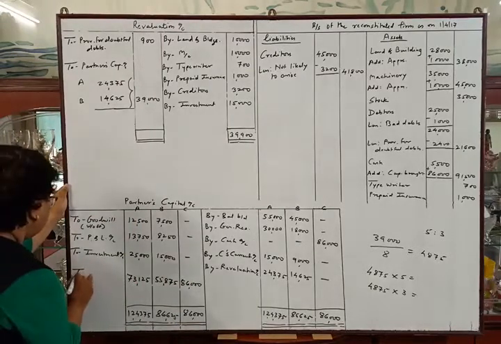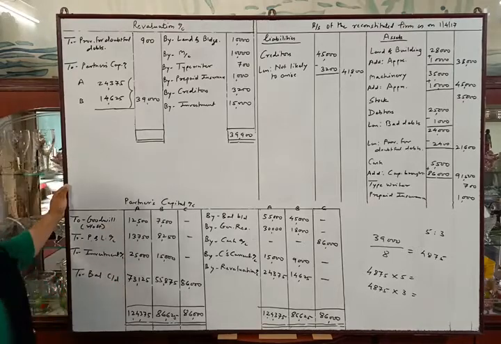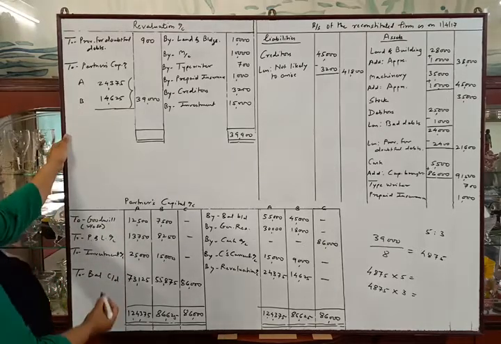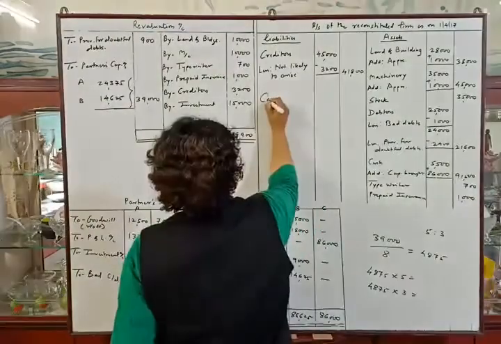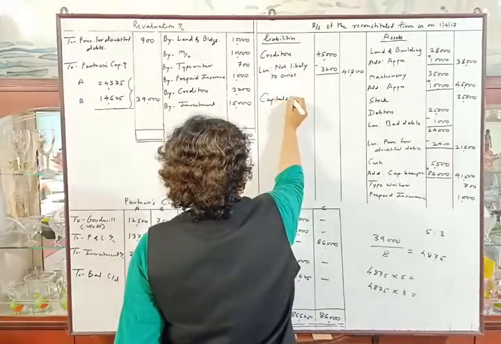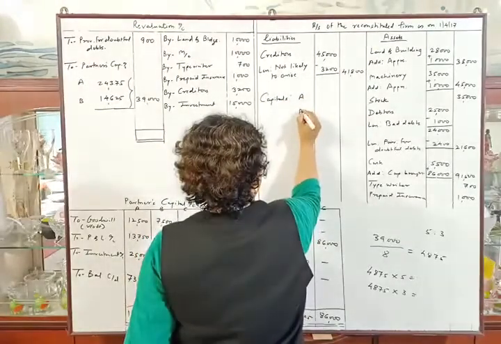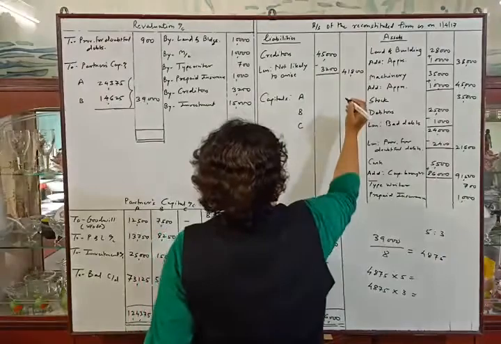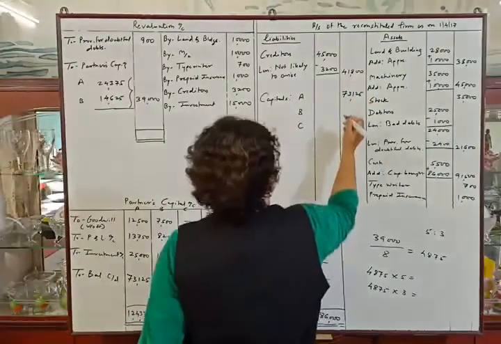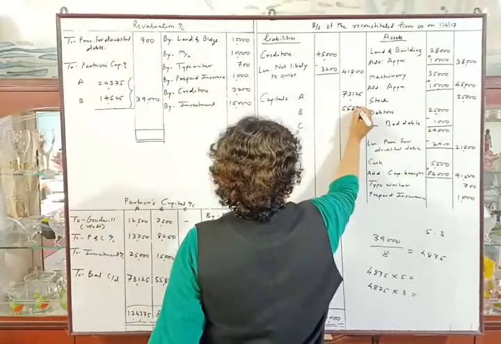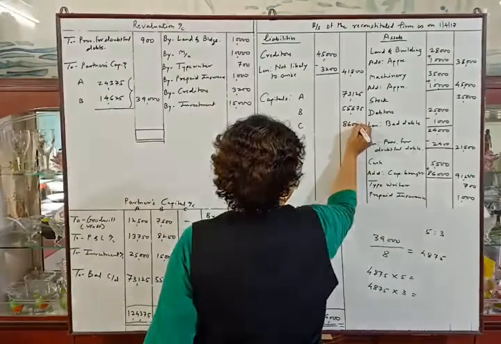Now the heading will be balance carried down, and we will transfer these balances to the balance sheet liability side. Capitals A, B and C, and 86,000.